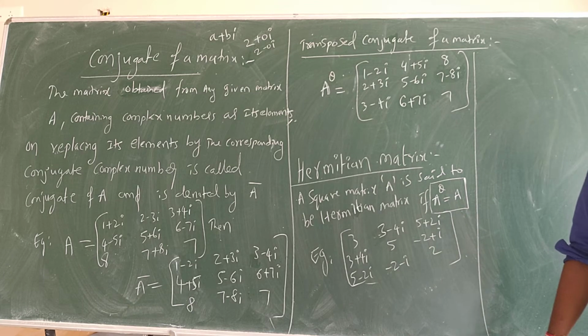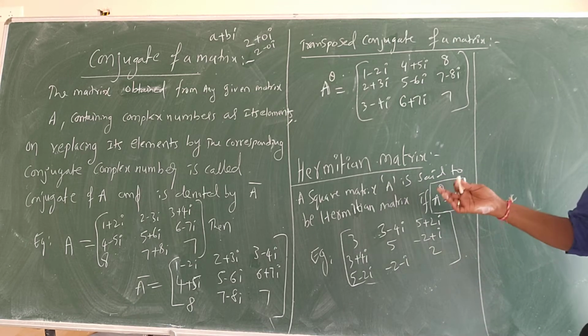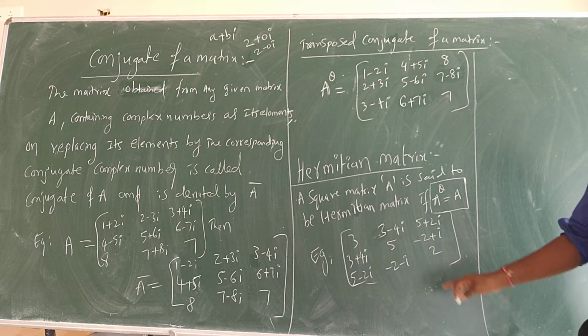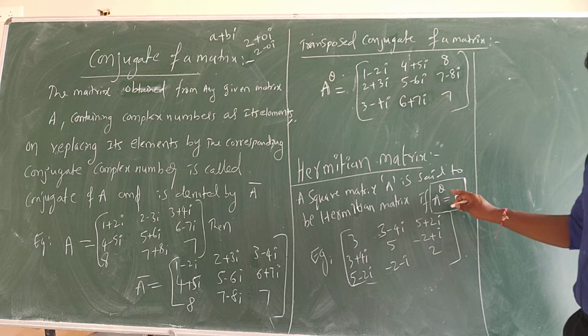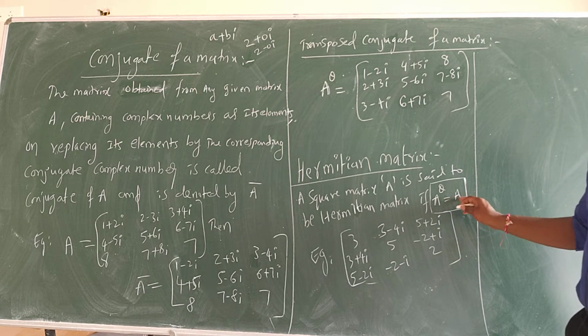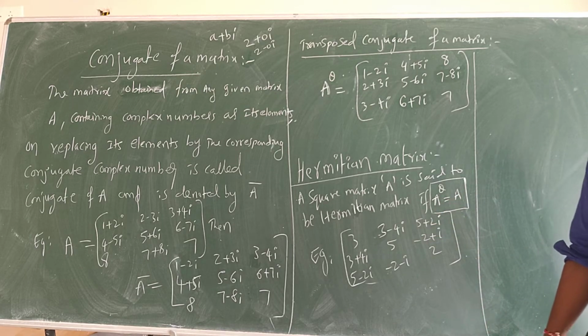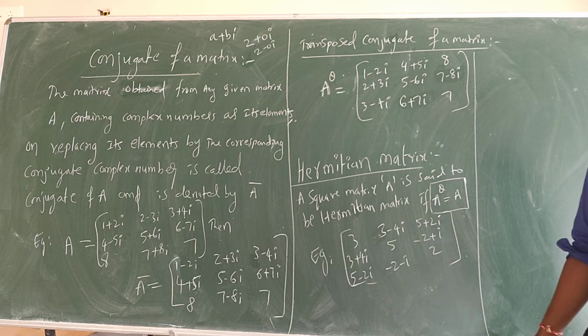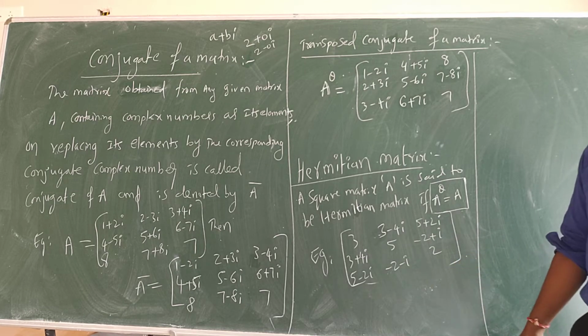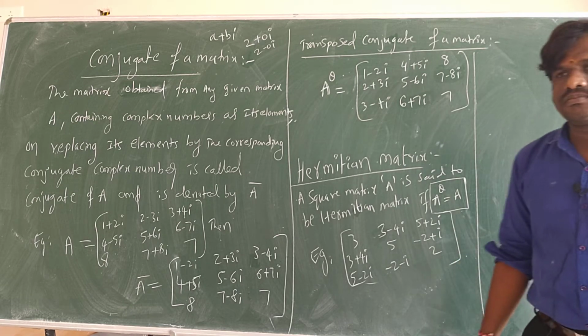Hermitian matrix. And actually, in pronunciation, we say Hermitian. So what is in it? Look at this matrix. If you take its transpose, both will look the same. The conjugate of this matrix and its transpose become the same. So that is called a Hermitian matrix. That's it.